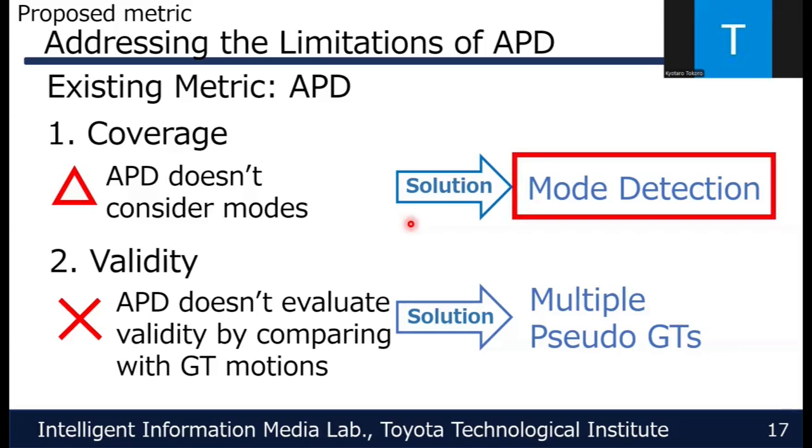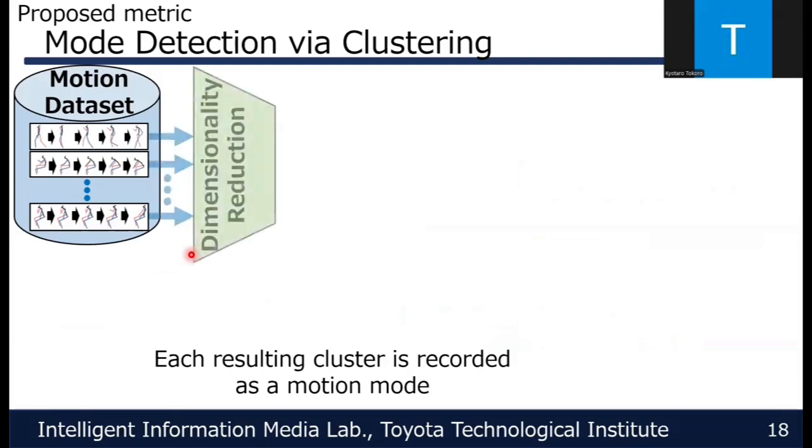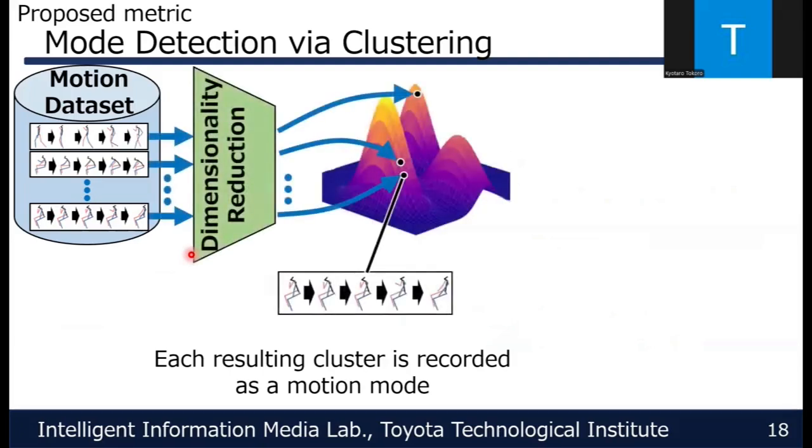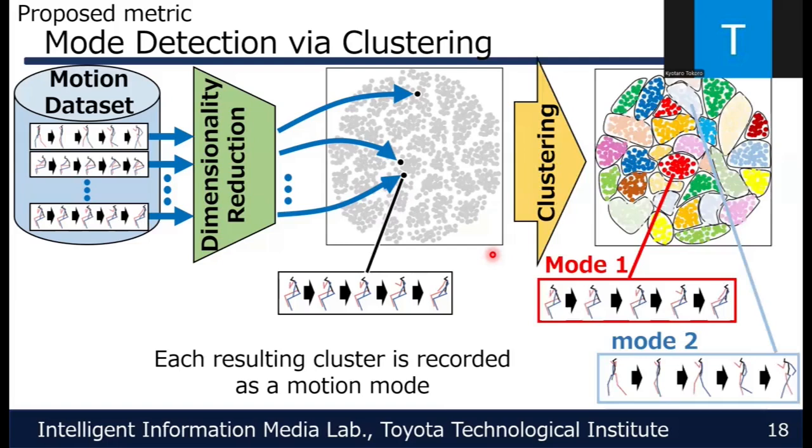First, I introduce mode detection. To evaluate coverage, we need to detect modes based on differences in motion. Therefore, I formulate mode detection as a clustering problem in the motion space. We cluster a large-scale motion dataset. However, since motion data is inherently high-dimensional, it is hard to detect cluster boundaries. Therefore, we first apply dimensionality reduction to obtain a low-dimensional motion space. From this point on, for simplicity, I will explain the method using this two-dimensional projection, where the height dimension is omitted. Next, we perform clustering on these points.